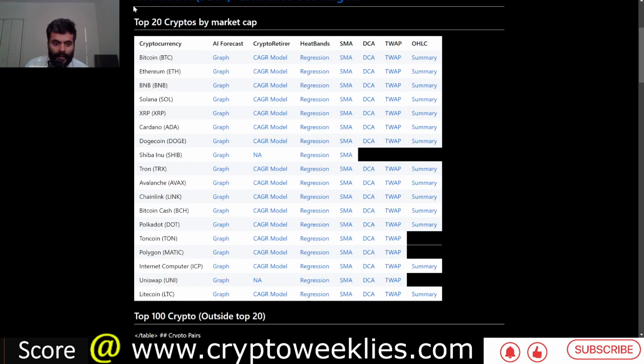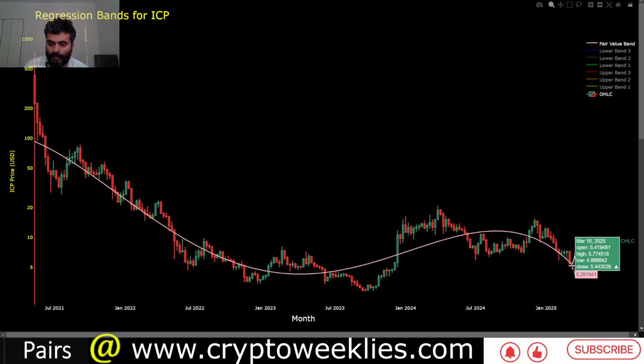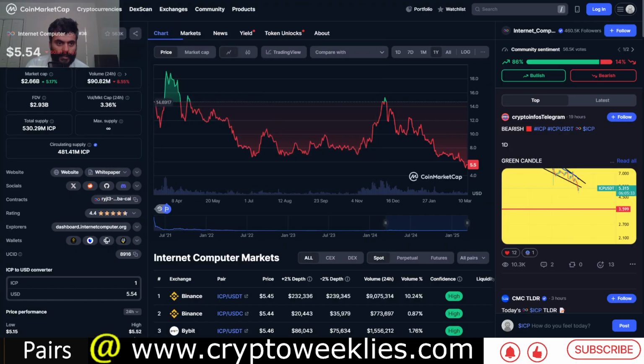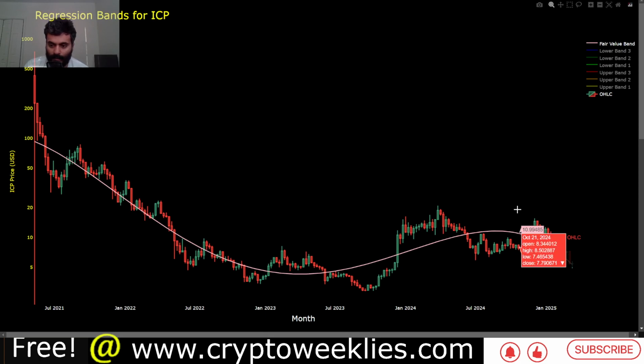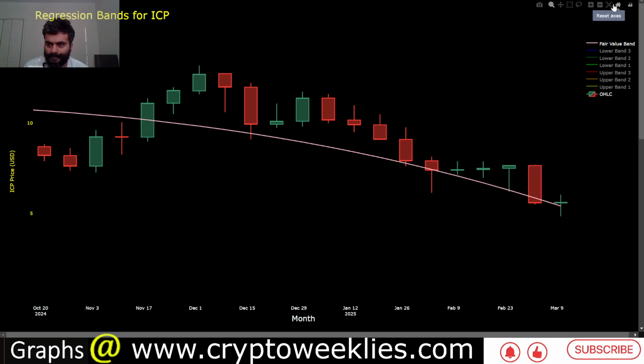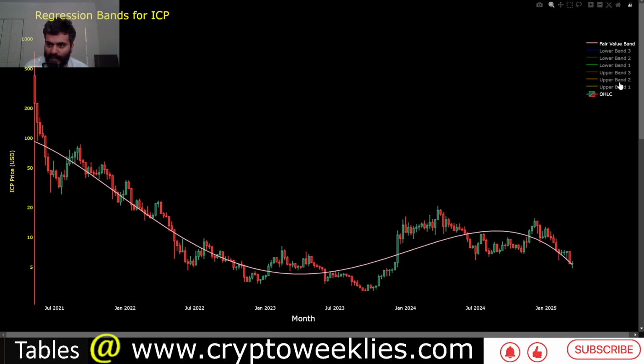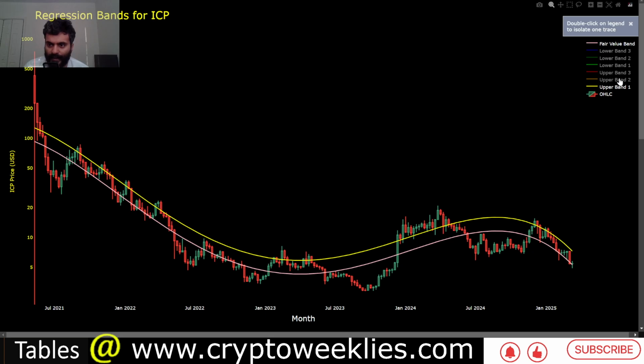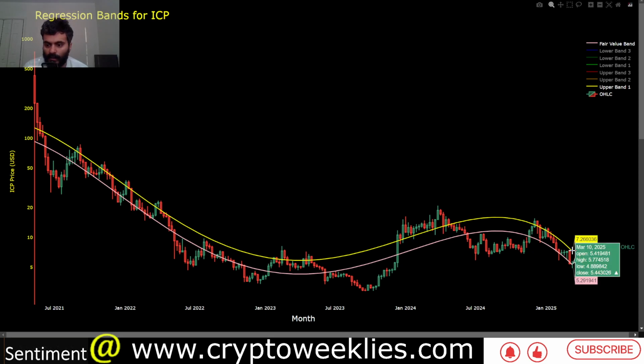If you go back and check, the regression based fair value for ICP is currently coming in at around $5.29, so pretty close to the USD valuation, slightly lower, about 30 cents or so lower. Price did wick below the fair value at one point this week, at around $4.88. If we overlay 1 standard deviation residual to the upside to identify what could theoretically be a 68th percentile bull case for the coming week, it is at around $7.26. So that is again 1 standard deviation resistance.